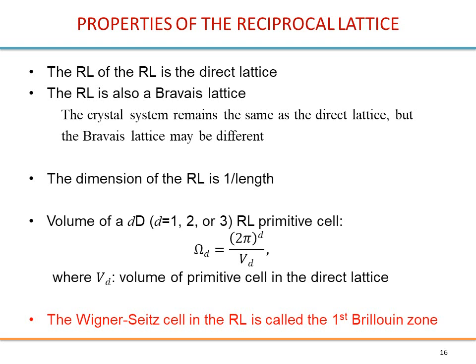The volume, depending on the dimension of the primitive cell, is (2 pi)^d divided by the volume in that dimension. So in one dimension it will be just 2 pi divided by the lattice constant. Alright. An important point, the Wigner-Seitz cell in the reciprocal lattice is called the first Brillouin zone. So we will see the importance of the first Brillouin zone at the end of this presentation.